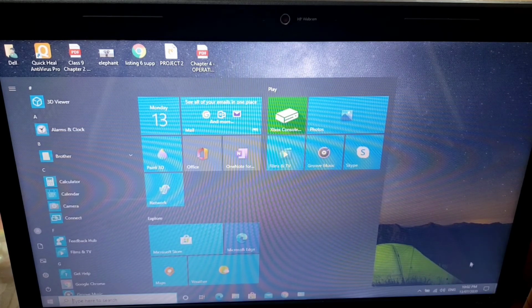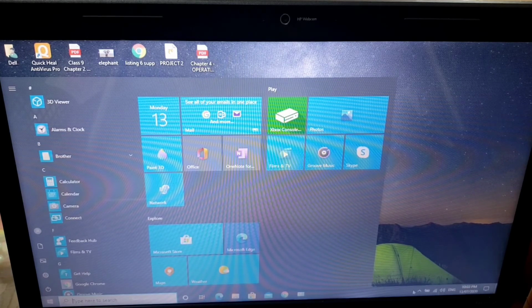Whatever notifications come, they come in this right hand side corner. So you can see all the notifications here. This is basically a button which gives you everything, like whether your network is connected or not, whether your computer has video or audio accessibility or not. Each and every notification is given here, with the help of which you are able to work with your computer very easily without going to the direct options. You are able to work quickly on each and everything with the help of this taskbar.